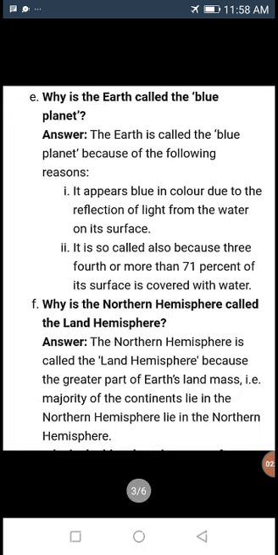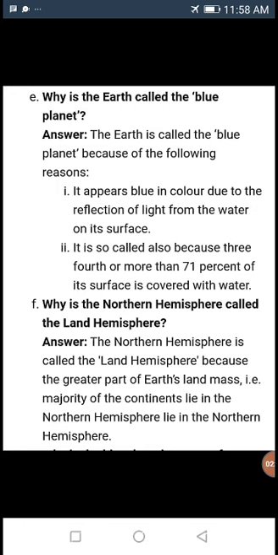Then next question: why is the earth called the blue planet? The earth is called the blue planet because of the following reasons. It appears blue in color due to the reflection of light from the water on its surface. It is also so called because 3/4, or more than 71%, of its surface is covered with water. So it looks blue, and the earth is called the blue planet.